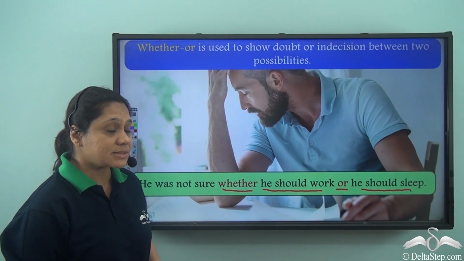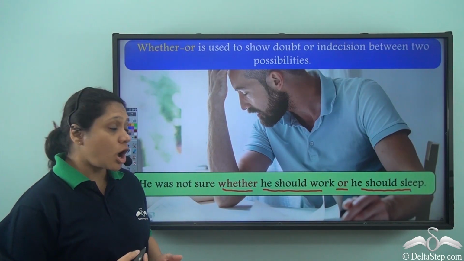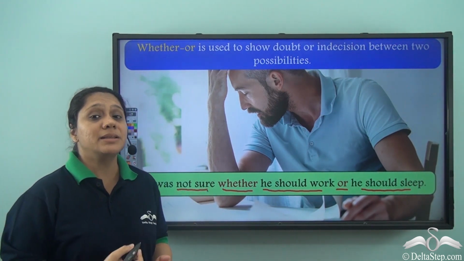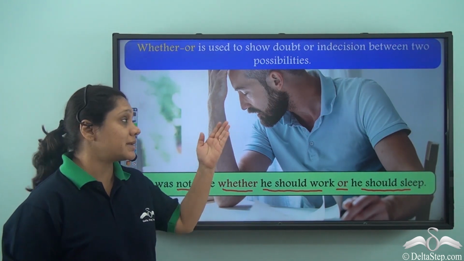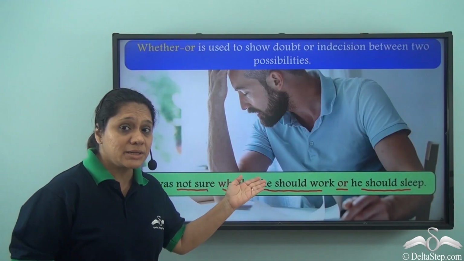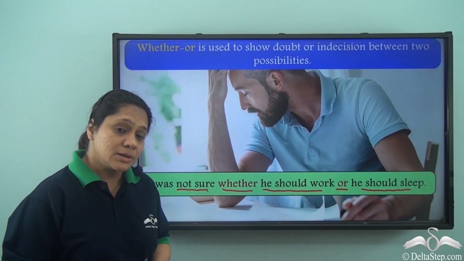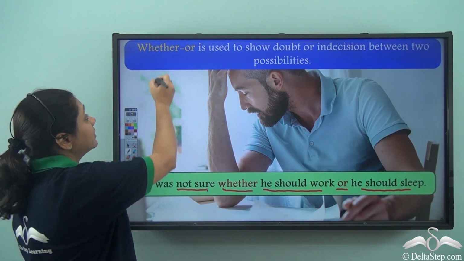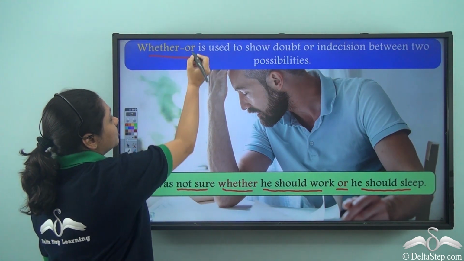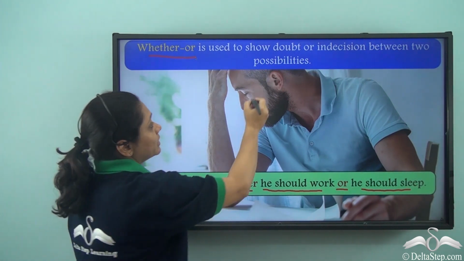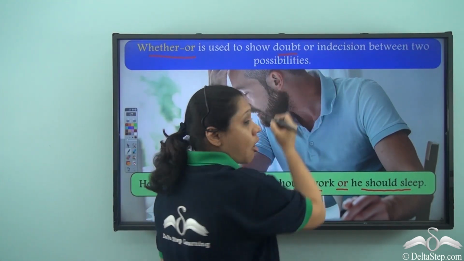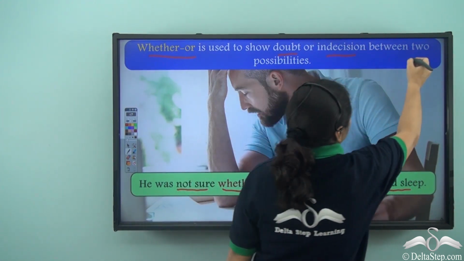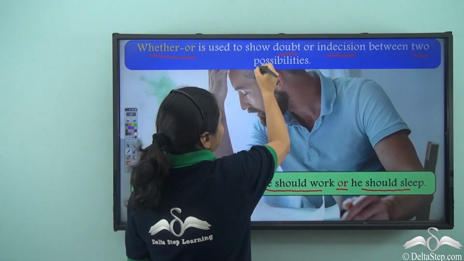It is telling us that he is not sure, which means there is an indecision or a doubt in his mind to which alternative he wants to choose. So, what do we understand? We understand that whether or is used to show doubt or indecision between two possibilities.